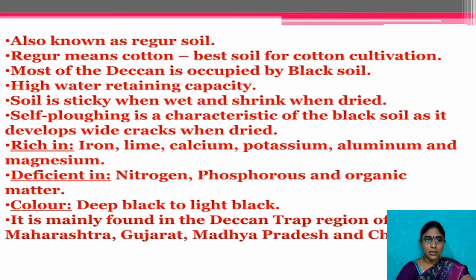The color of this soil is deep black to light black, and it is mainly found in the Deccan Trap. As I said, Maharashtra, Gujarat, Madhya Pradesh, Chhattisgarh and western Telangana regions are occupied with this soil. This is about the black soil.